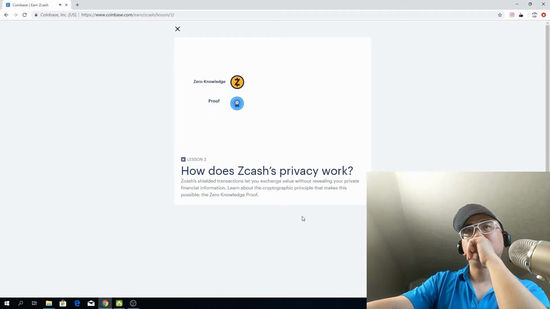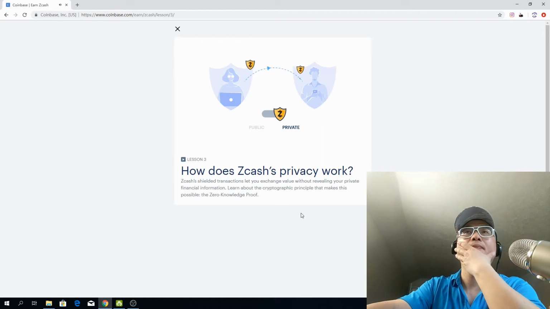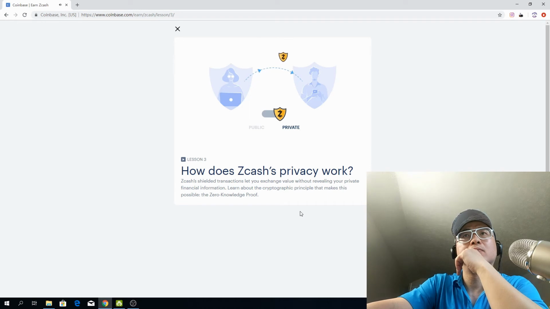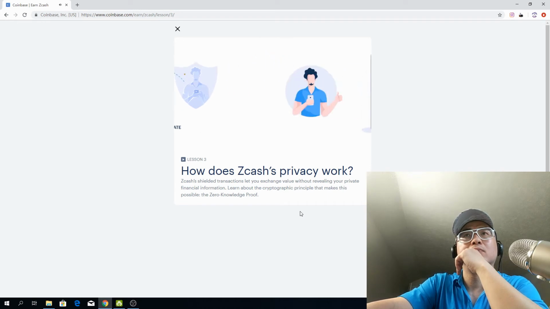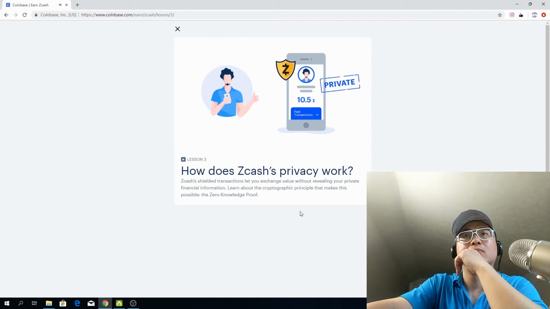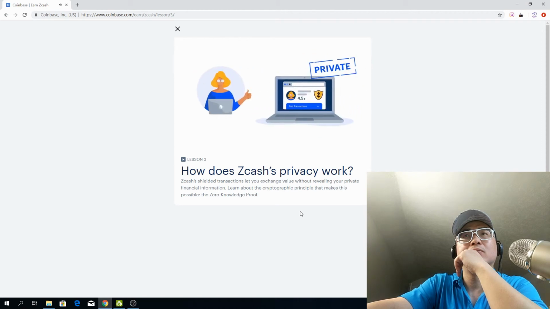Zcash's shielded transactions are enabled by a cryptographic breakthrough known as the zero-knowledge proof. The zero-knowledge proof allows anyone to prove they know something without sharing what they know. For example, let's take two people, Peggy and Victor. Peggy sends Victor some Zcash, and both of them use a shielded address. Thanks to Zcash's implementation of zero-knowledge proofs, Peggy can pay Victor without either of them revealing their balances or prior payments. So Victor is happy because his info stays private, and he knows for sure that he got paid. And Peggy is happy because her financial info remains private too.